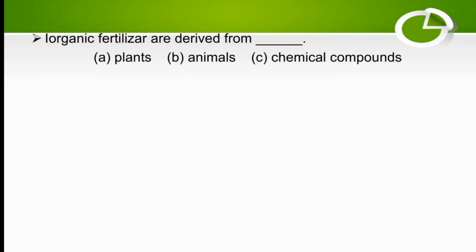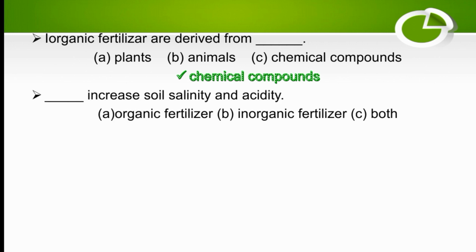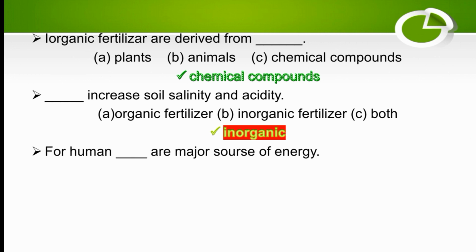Inorganic fertilizers are derived from dash. So inorganic fertilizers are derived from chemical compounds. Dash increase soil salinity and acidity. Organic fertilizer, inorganic fertilizer or both. So inorganic fertilizers increase soil salinity and acidity. The right option is B.